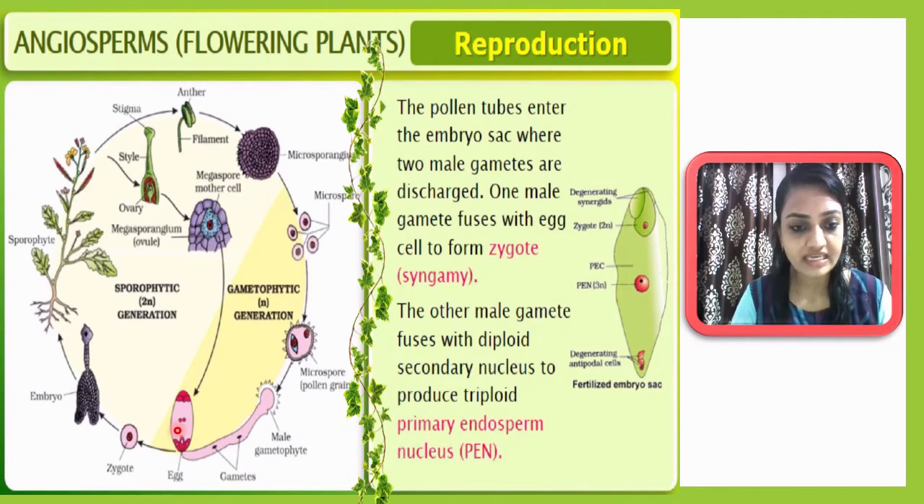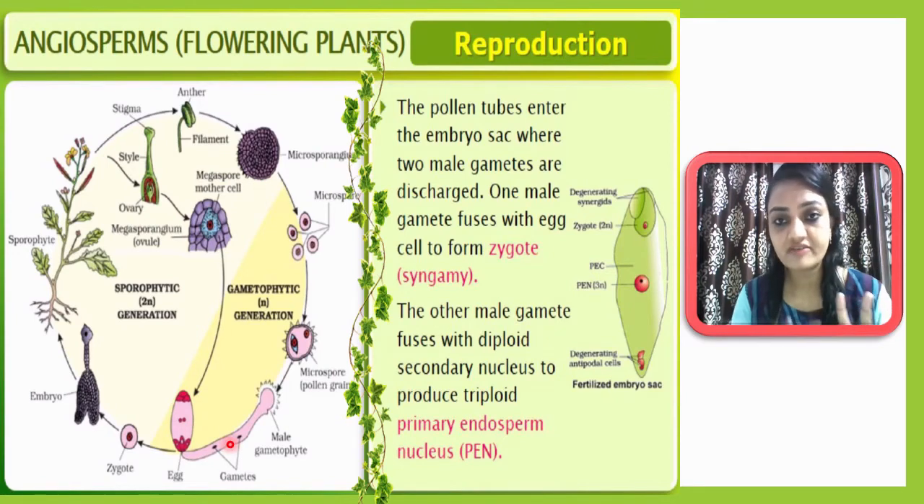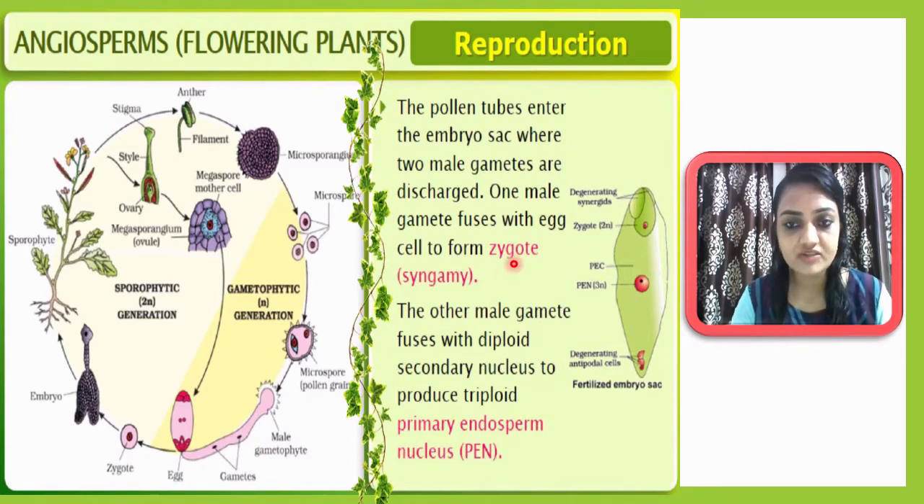And here a diploid structure will be formed. So here we can say a zygote will be formed, that is called syngamy. Okay, and here the other male gamete will fuse with the secondary nucleus, which is already diploid, and that's why it will form a triploid structure. So after all these events, two structures will be formed, one diploid and one triploid. The diploid structure is called the zygote, and the triploid structure is called the primary endosperm nucleus or PEN.